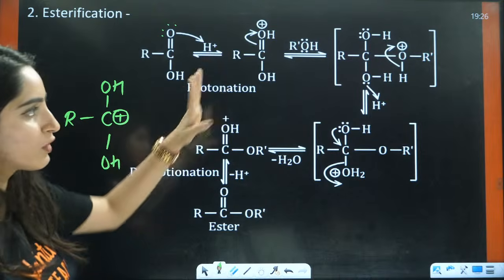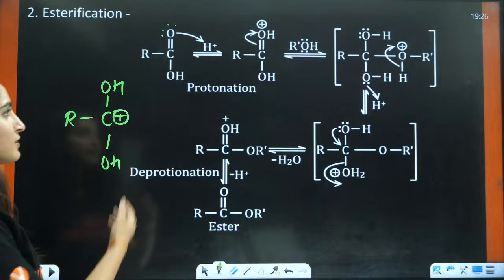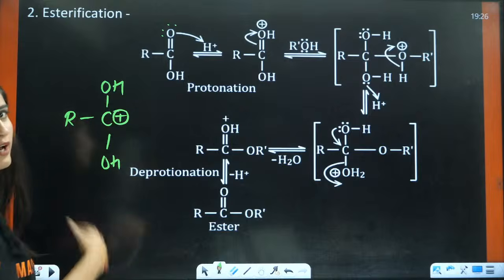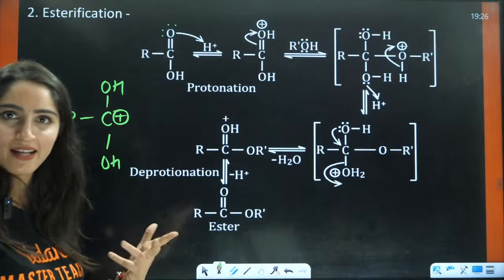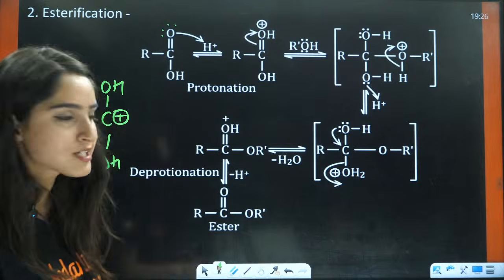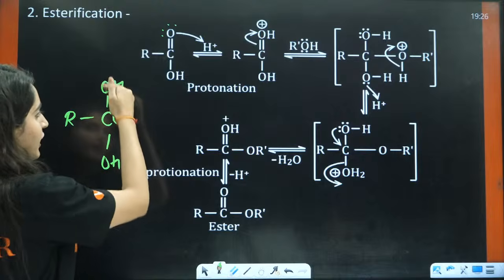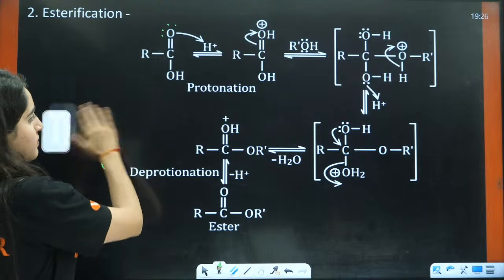So it is a very, very unstable species. That is why they have not written it in the mechanism. You have 2 OH groups on 1 carbon, which is very unstable. Then this is a carbocation, which is an intermediate and unstable. That is why they have not written it here, because this species is very, very unstable.